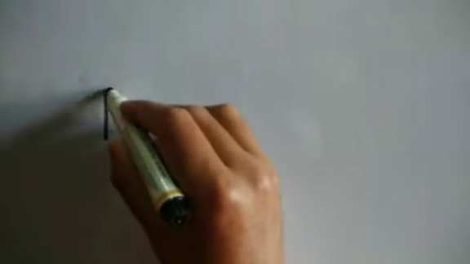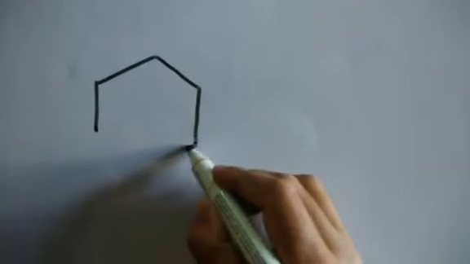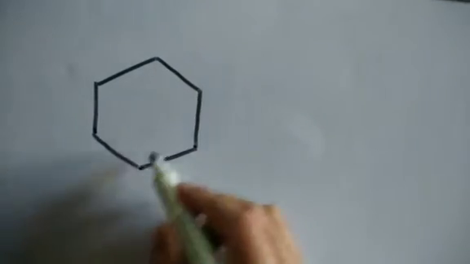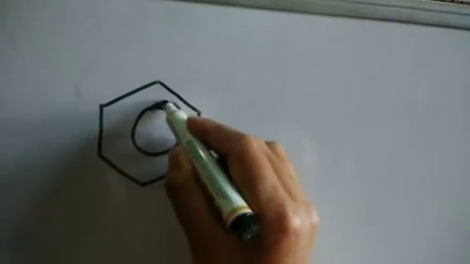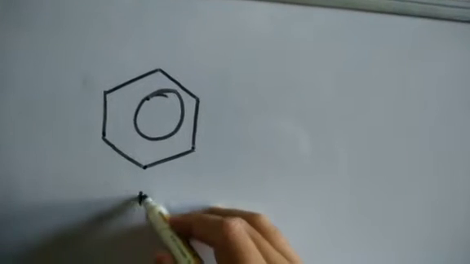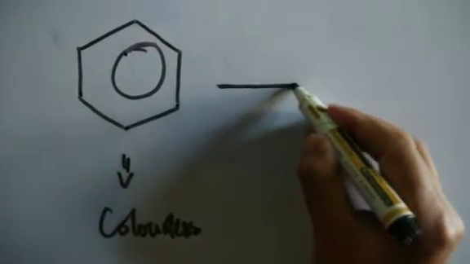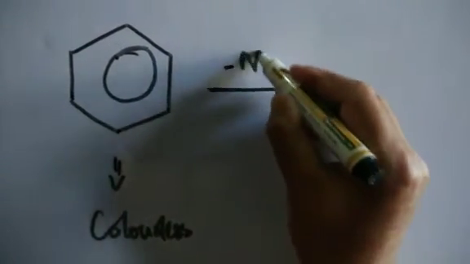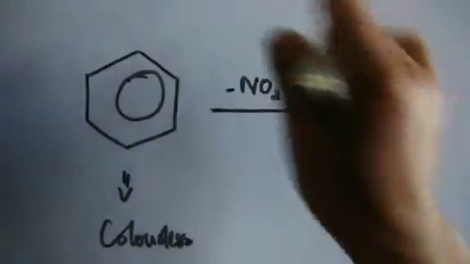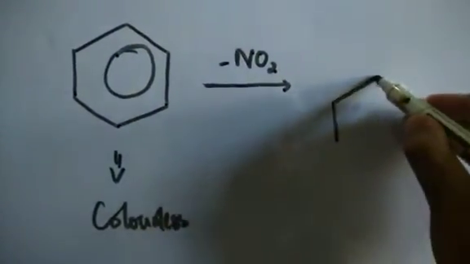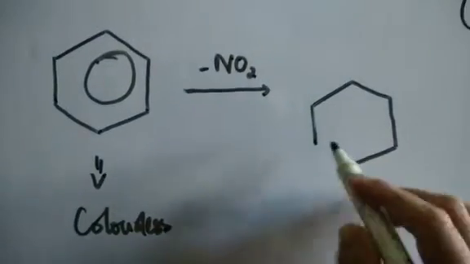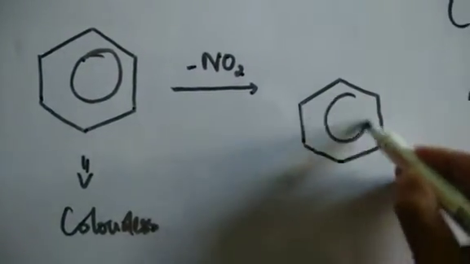Now, take an example to understand the chromophore. If you have benzene, it is colorless. In simple terms, it has no color, it's a colorless compound. If you do the nitration of this compound, if you add a nitro group, you'll end up with nitrobenzene.